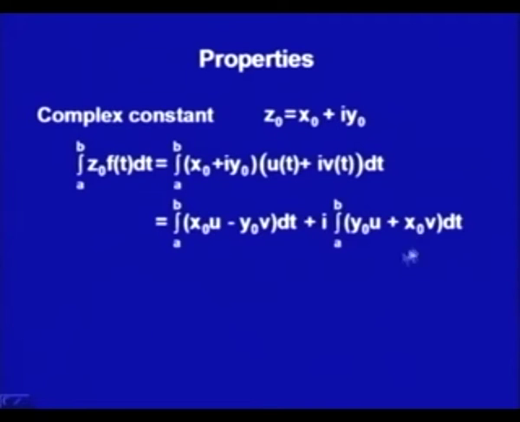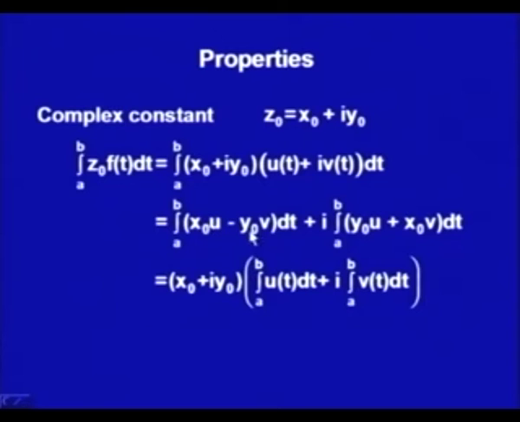Now, from these two integrals, if I treat this imaginary number i, the square root of minus 1, as a constant, then using the properties of real definite integrals, we get x naught times the integral from a to b of u dt plus i times the integral from a to b of v dt. Similarly, the second term is minus y naught times the integral of v, and the first term is plus i times y naught times the integral of u.